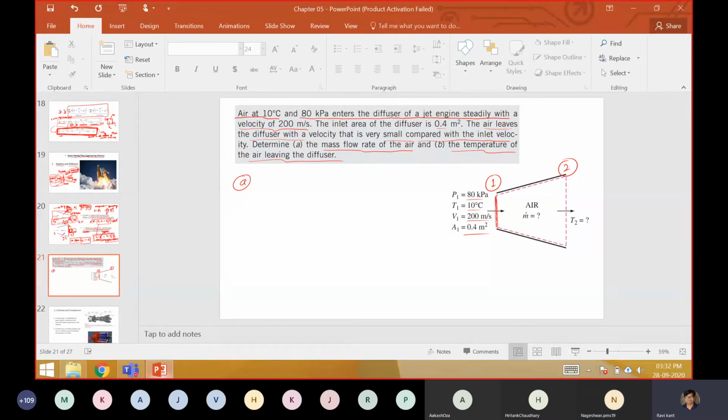I'll give just 1 minute to think, because these questions are very much evident in all of your thermodynamics courses. These kinds of questions you will encounter everywhere, whether it is turbine or compressor or anywhere. And GATE questions, I'm telling you right now, these kinds of questions are definitely asked 1 or 2 times in GATE every year. Even in interviews, you must be asked these kinds of questions.